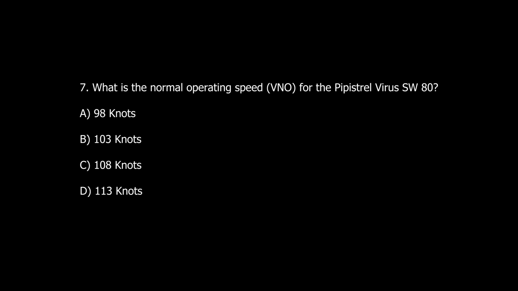Question number 7. What is the normal operating speed, VNO, for the Pipistrel Virus SW-80? A. 98 knots. B. 103 knots. C. 108 knots. D. 113 knots.